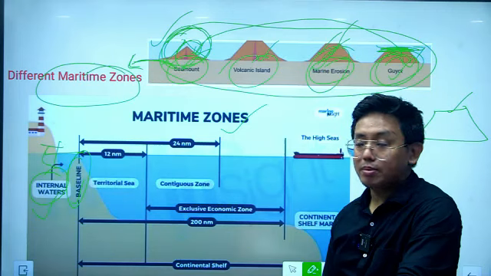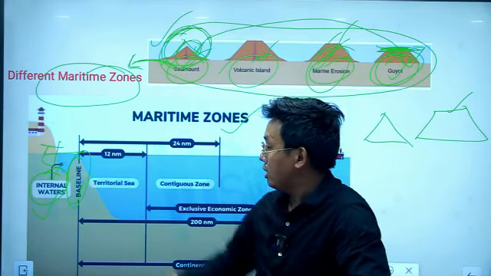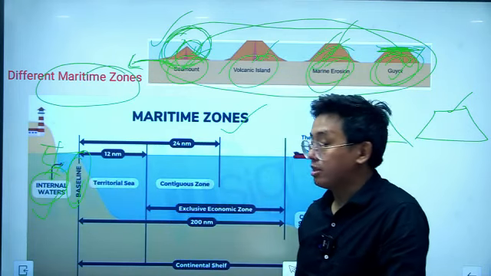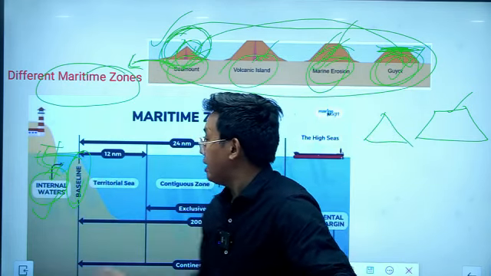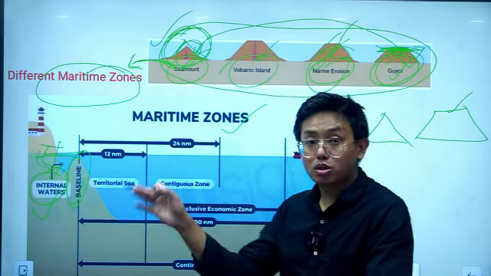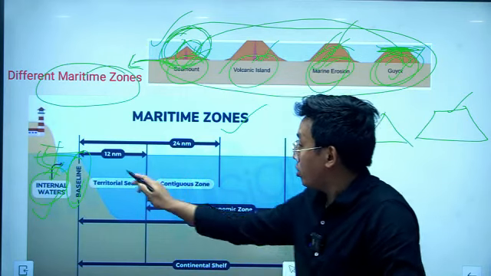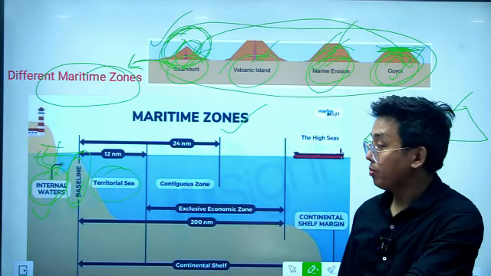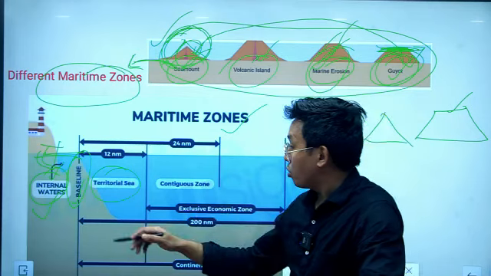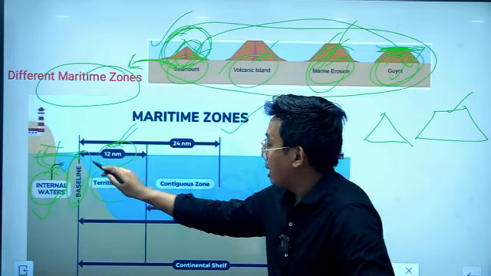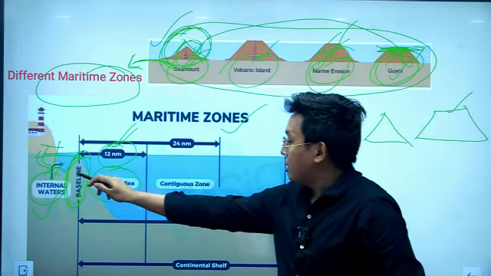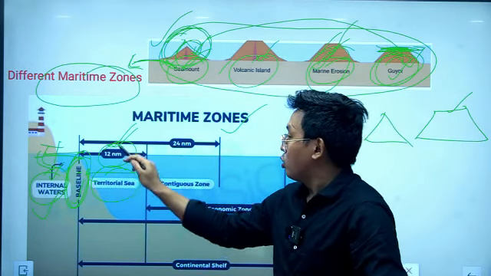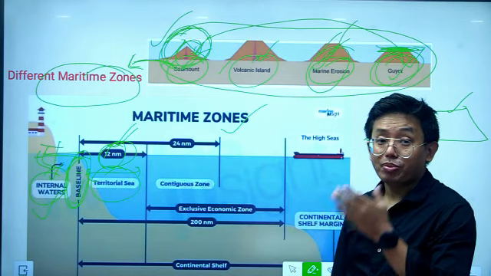So in the exam you might be asked that the internal waters are located to which side of the baseline. You have to know that the internal water is located inside the baseline, towards the shore.